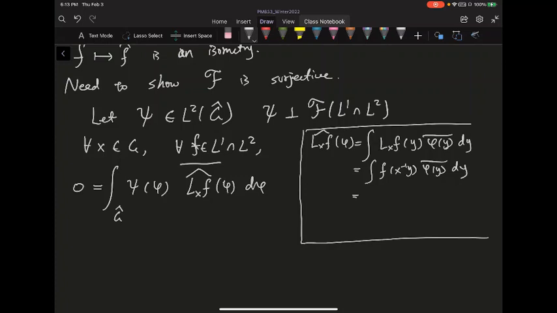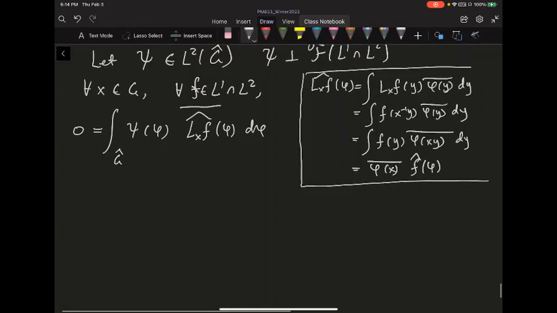dy is the Haar measure, so you can use translation invariance. Now it becomes f of y, so you multiply y by x, so the x inverse gets cancelled, but then you need to compensate here. The phi becomes phi of xy, and because x is a constant, you can put phi of x bar outside. So this becomes phi of x bar, and then you do the integral of the rest, which is the Fourier transform of f. So essentially, when you left translate something, its Fourier transform is just multiplied by phi of x conjugate. All right, so now we have that.